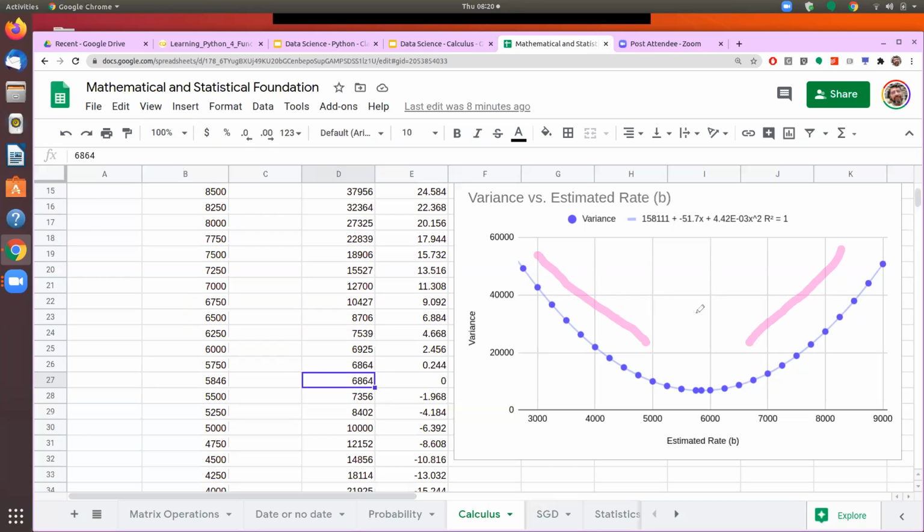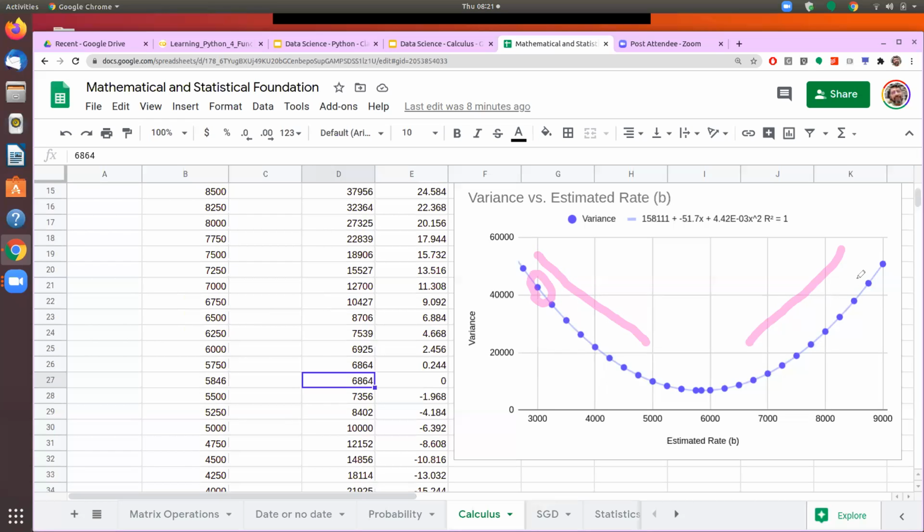Now, what would the system do? So suppose, just as we did in the trial and error, we take the first estimate here at say 3000. Then we'll find out that at this point, the slope of the line is actually negative. It means that I need to move, and the objective is to move towards zero. So we will know that as we move to the right, or as we increase our estimation, our estimate will become more accurate.